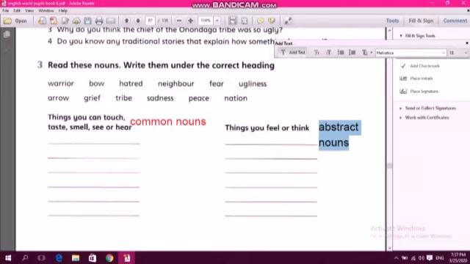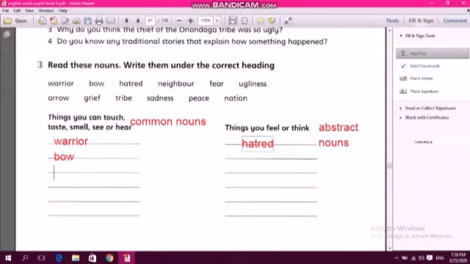Okay, let's start with the first one. The first one, warrior. Can we see the warrior? Of course. So, warrior is here. Number 2, bow. Of course we can touch the bow. Hatred. Can we touch hatred? When you hate someone, can you touch this? No. So, it is abstract.